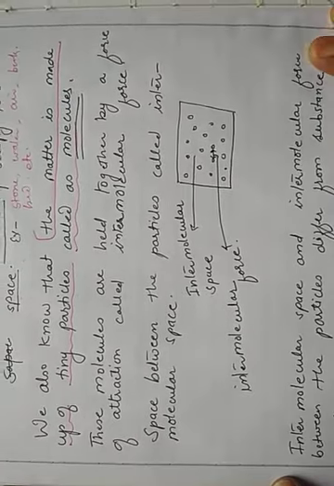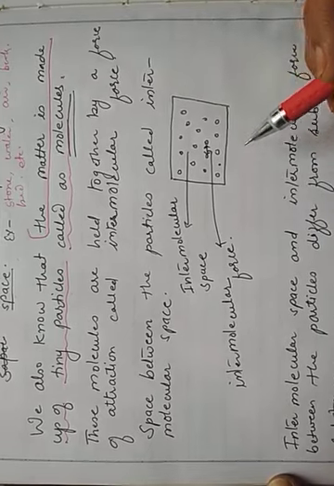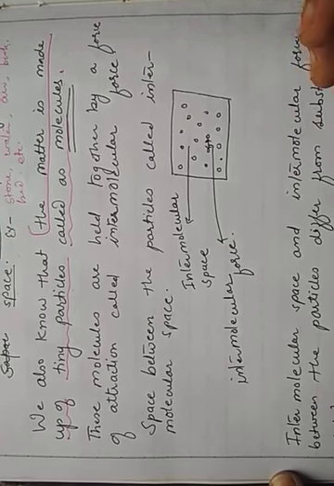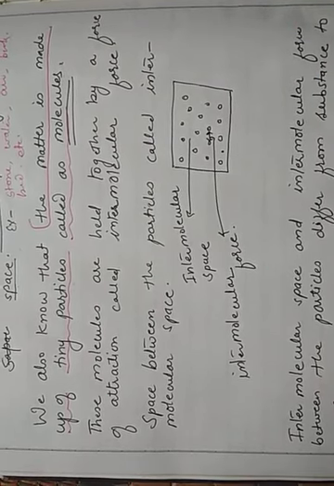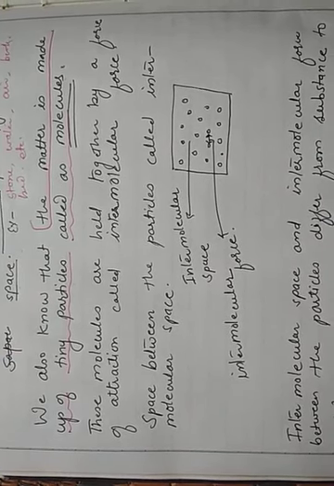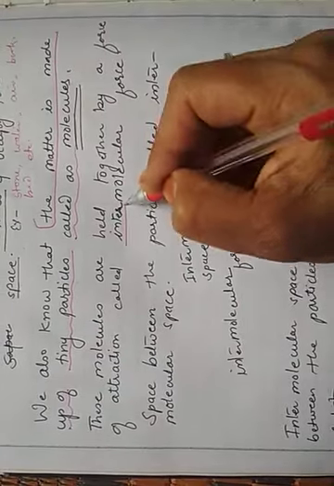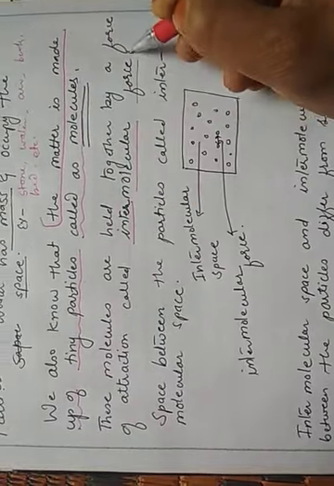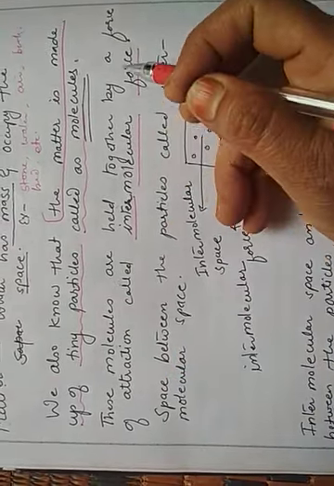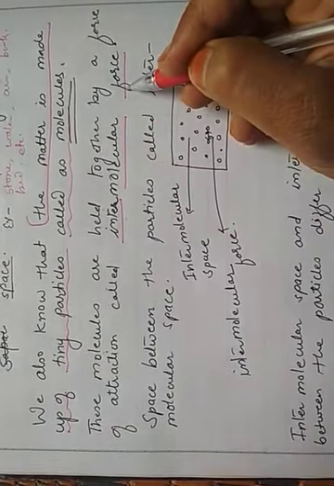These molecules are held together by a force of attraction called intermolecular force. When these molecules combine together, composing the matter, they come together. At that time, they have a force of attraction between them. That force of attraction between the molecules of matter is called intermolecular force. I repeat, molecules are held together by a force of attraction called intermolecular force.